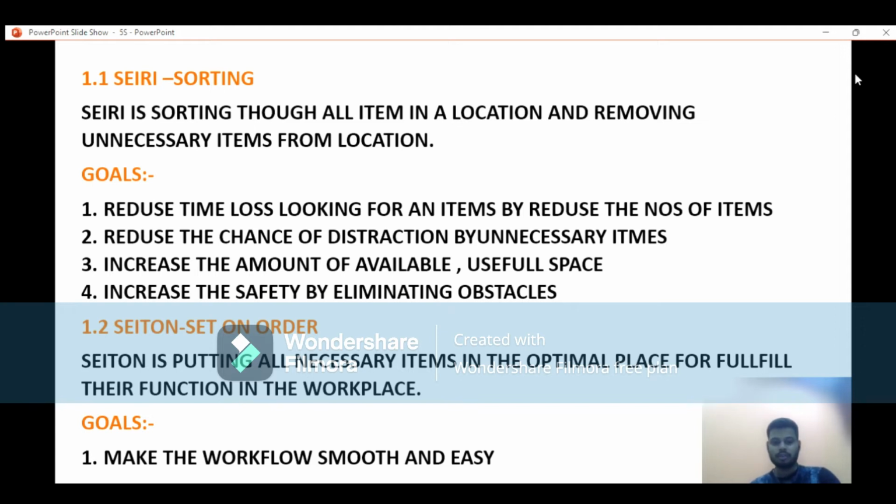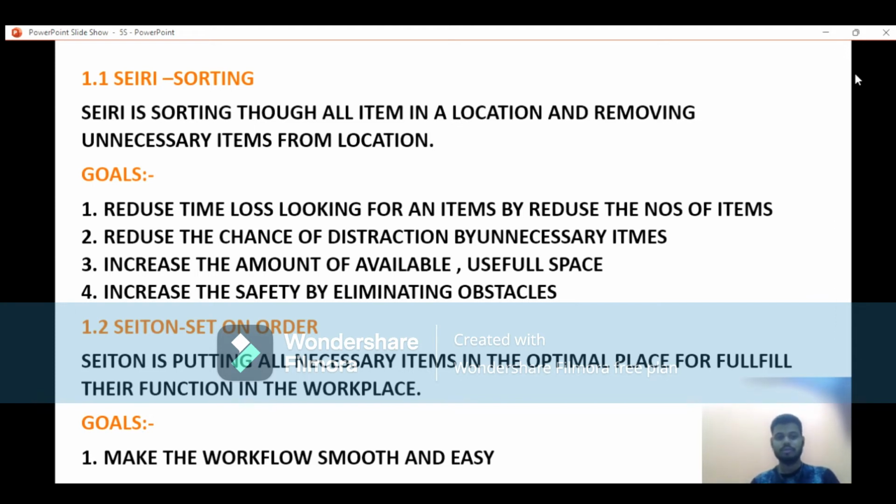Which one is not necessary, rarely necessary for us? Then that will be far from us. According to this prioritization, we go through this, and that is the goal of that. The goal is to make the work flow smoothly and easily. If you're working in this culture, in this condition, simply the workflow process is very smooth and easy to work.